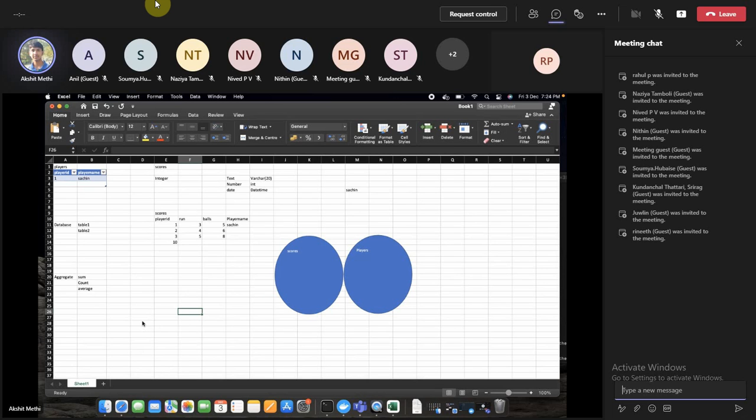Basically, a primary key of a table is something using which you can identify any record of the table. Like this, 2 is Dravid, 3 we have, let's say, Ganguly.